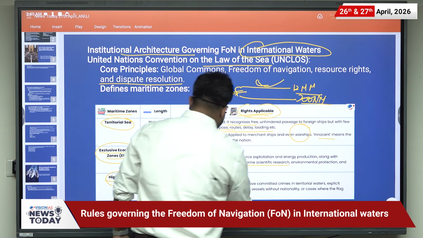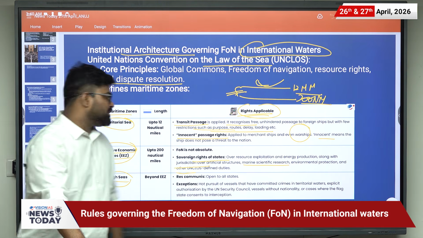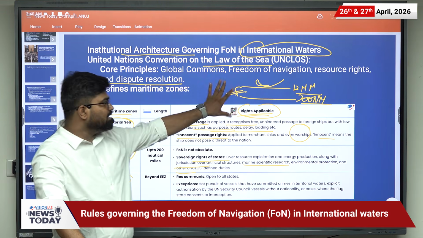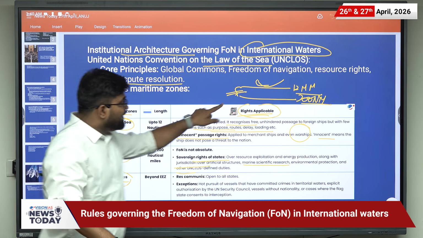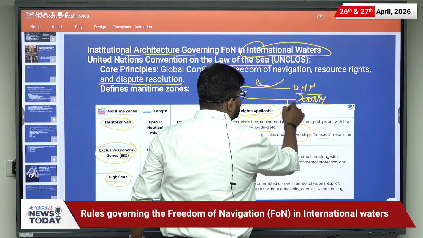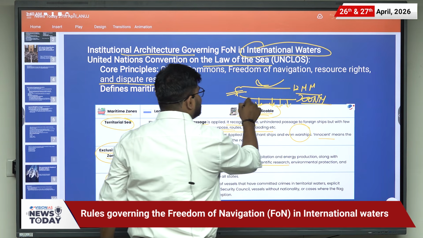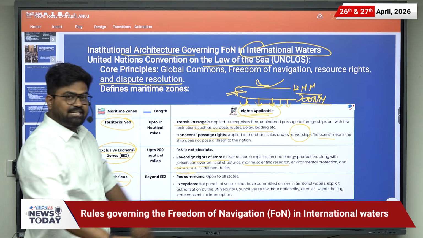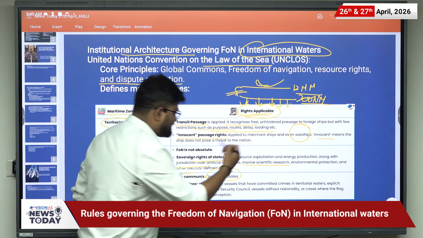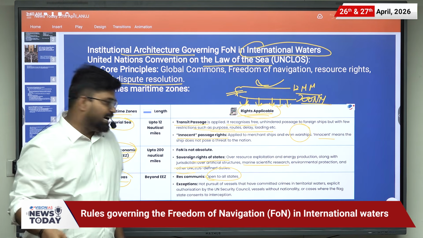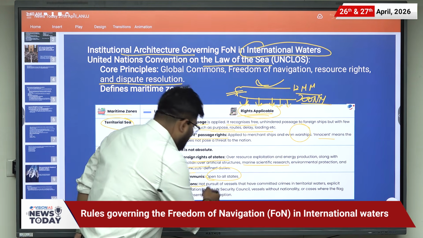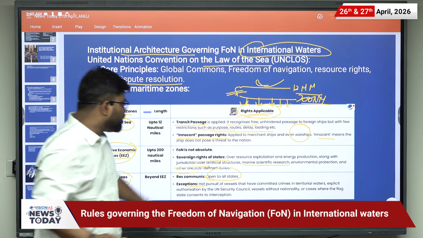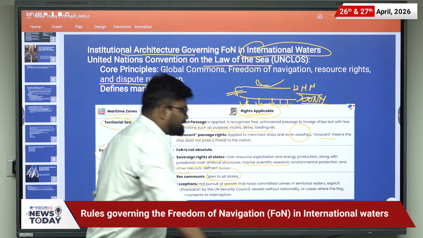Then environmental protection and other UNCLOS defined duties are applicable in this area. Then the area beside this is known as the high sea. Here it is open to all states, and there are some exceptions such as hot pursuit of vessels.